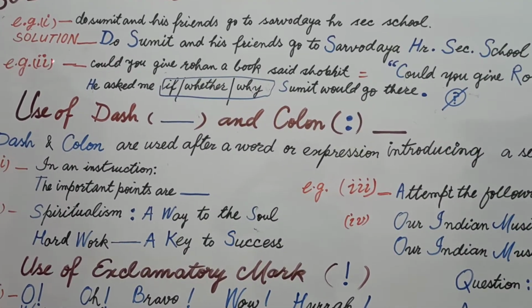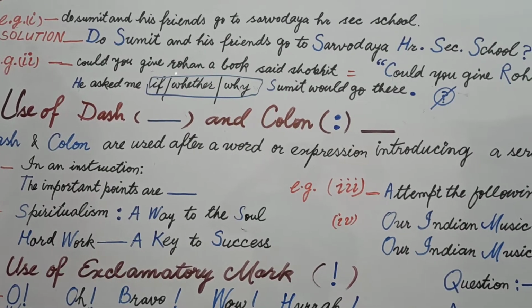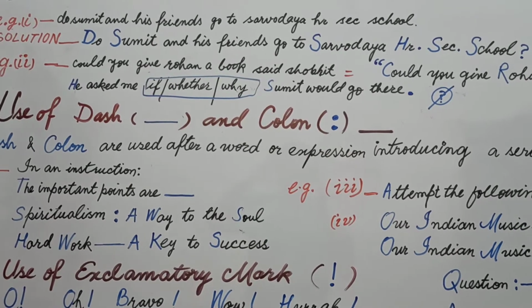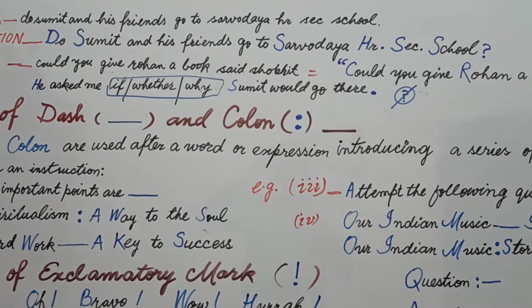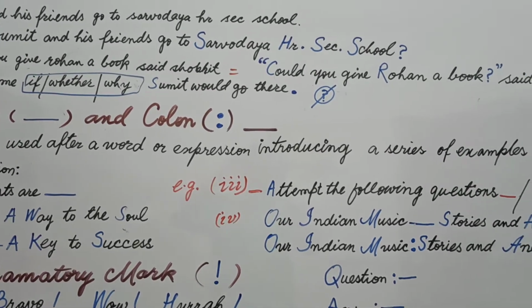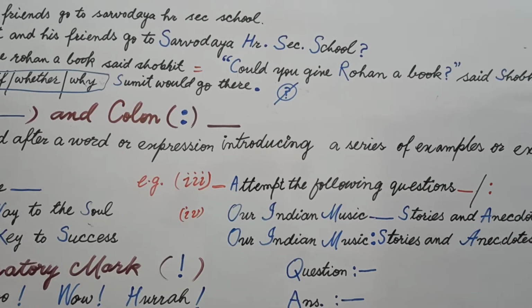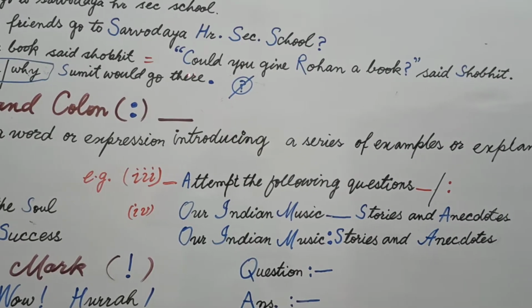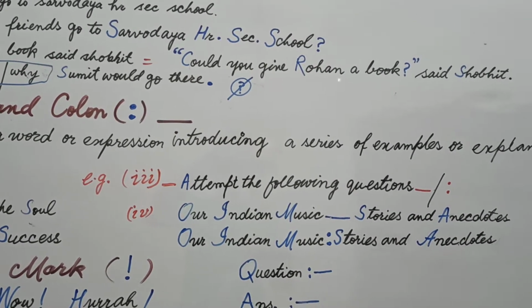Students, now example two: "Could you give Rohan a book?" said Shobhit. Now students, let's see how we can use the question mark in direct and indirect form. I have given both sentences, one based on direct and the other based on indirect form. Now let's see, could you give Rohan a book?